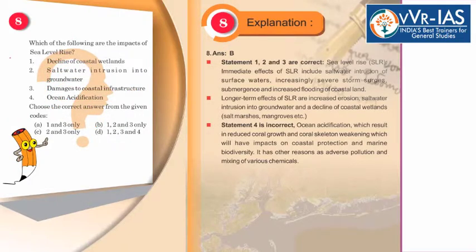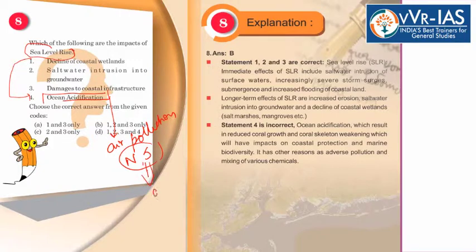See, how do you attempt this question? Which of the following are the impacts of sea level rise? Sea level rise does not contribute to ocean acidification. This is caused by your air pollution. The primary role in ocean acidification is of nitrous and sulfur oxides or dioxides which are present in the atmosphere due to pollution. Okay? This is what leads to ocean acidification and not your sea level rise. So fourth option D could automatically be attempted.